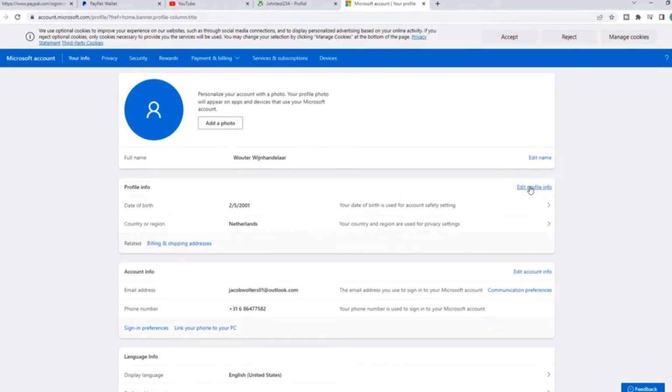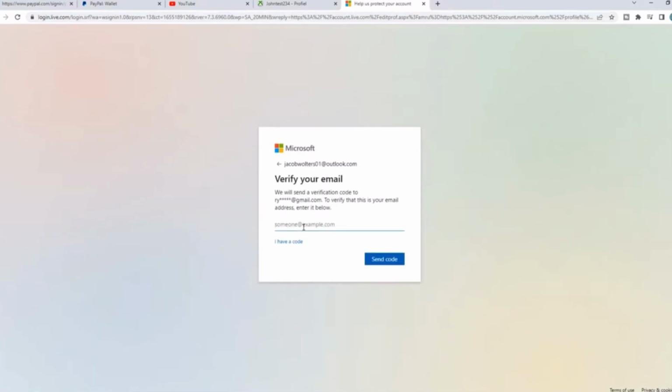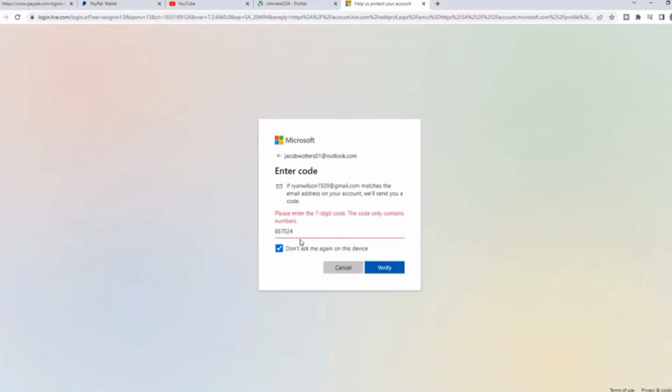Now what we need to do, we need to go to our country or region, and this is where you need to change it. So if you live in a country where it's not available, I need to fix this, you can change the country. So we can go ahead and edit profile info, and then I need to verify. So I have to type this just like that. Okay, now get a code. It can take a few moments.